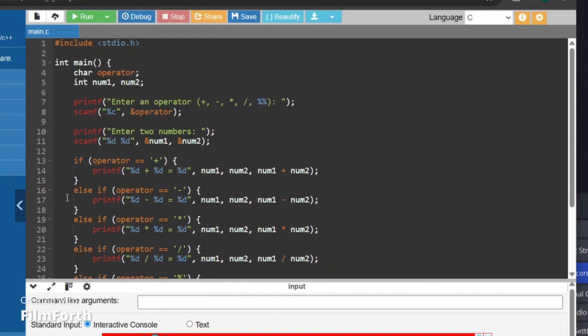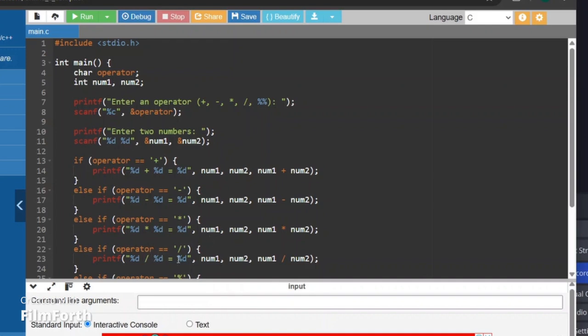Next, if the user entered minus, it performs the subtraction and prints the result as number1 minus number2. Else if, same here: if the operator is multiplication, it performs the multiplication and prints the result.